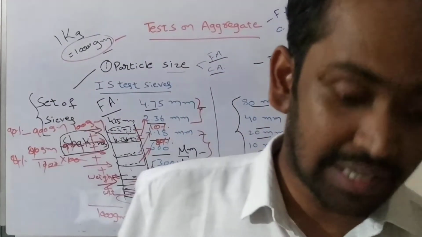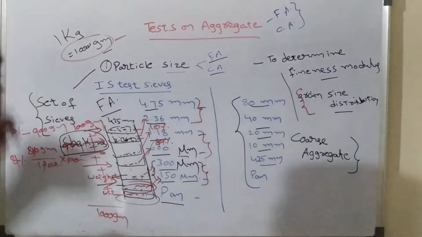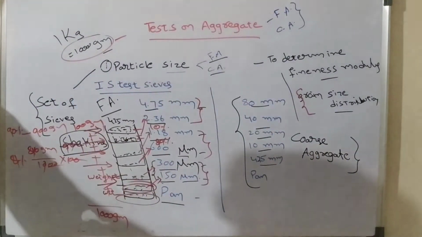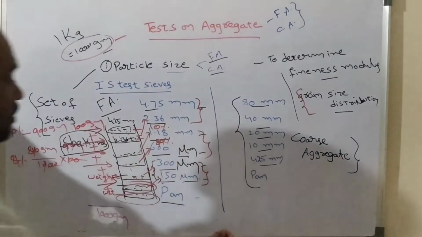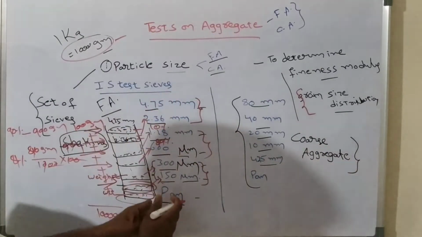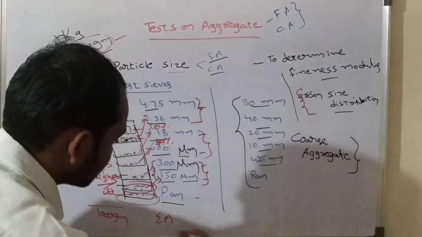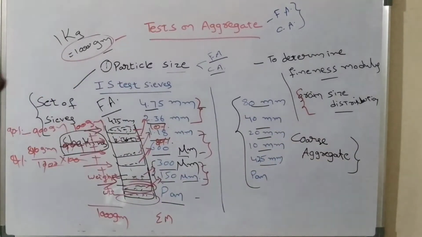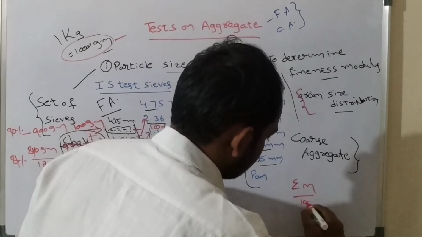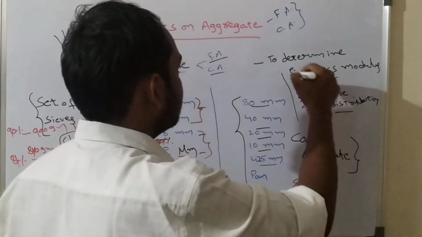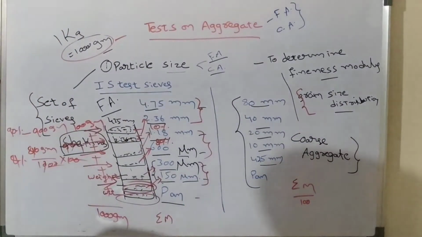Fineness modulus we can calculate by using a formula. Percentage passed through each and every sieve we can calculate now. You have to add all these percentages passed through each and every sieve; that will be called sigma m. Then sigma m divided by 100 will give the fineness modulus of the aggregate. Understand? M is nothing but percentage passed through each and every sieve.